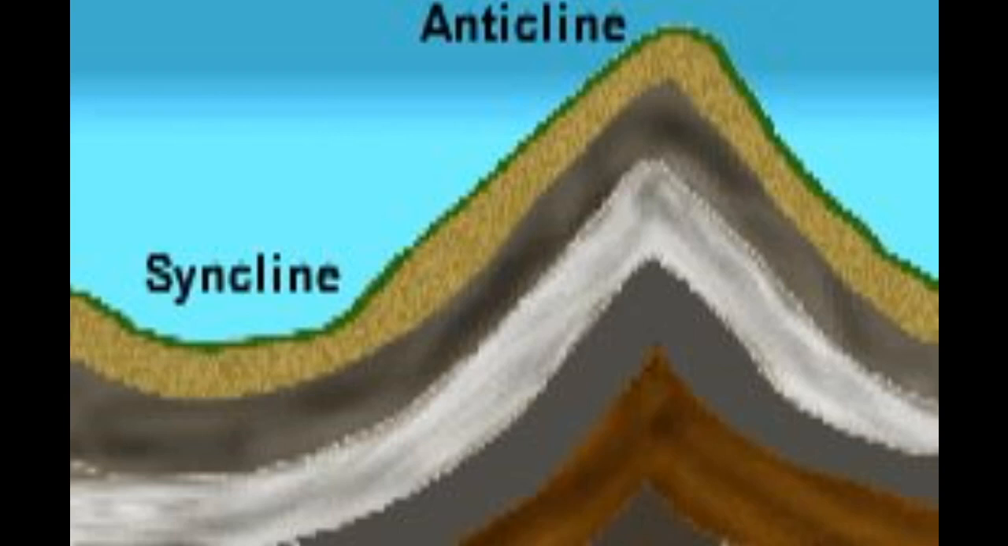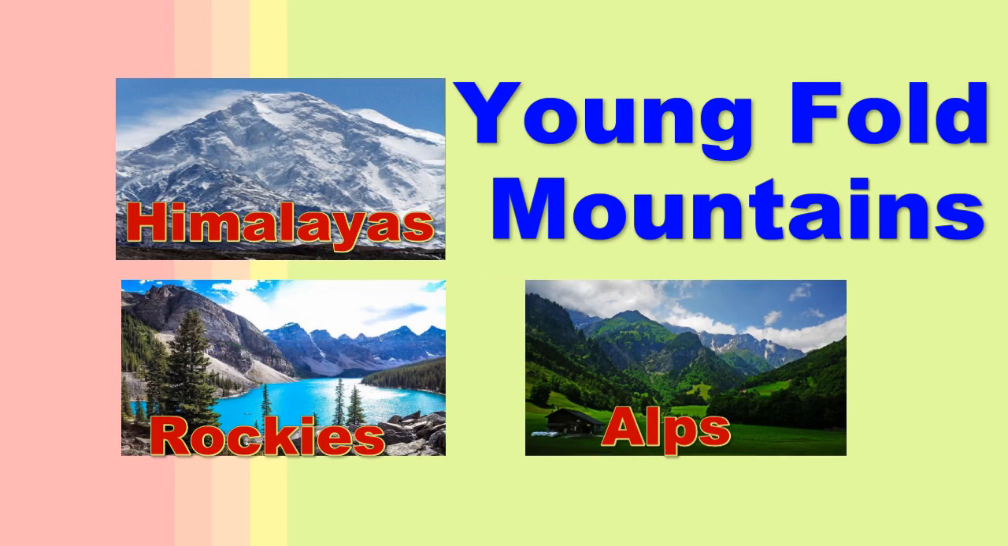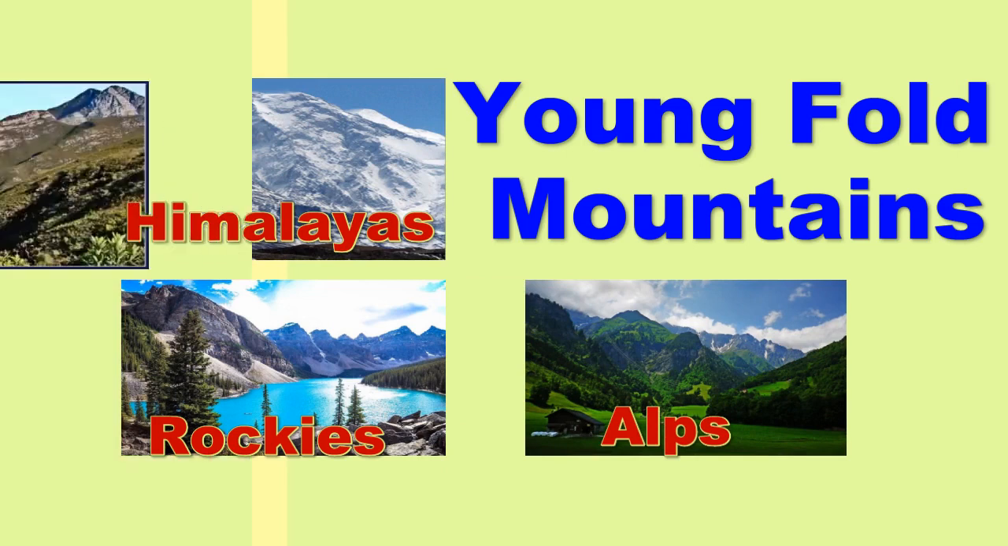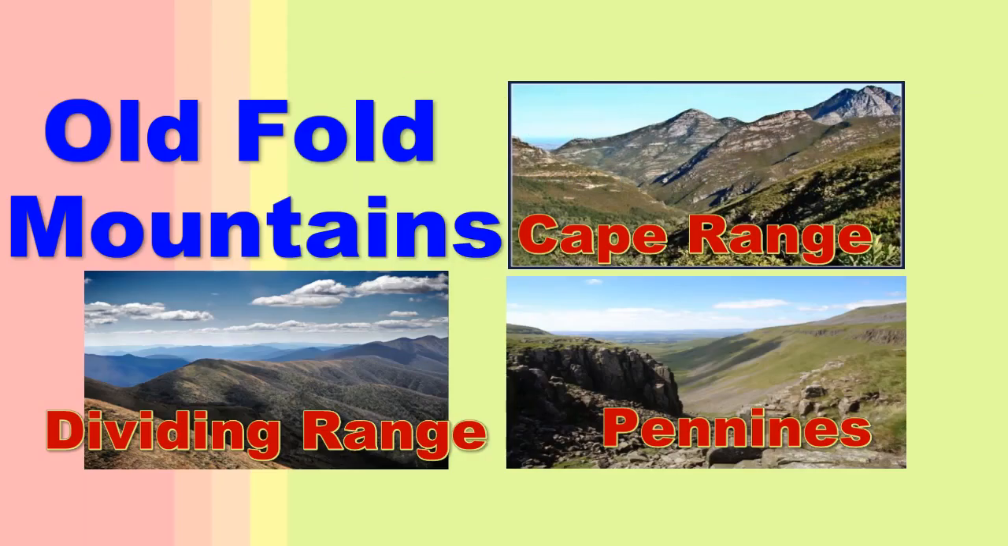Then come the young fold mountains. Recently these mountains have been formed, and they are the newest group of fold mountains. They include the Himalayas, Alps, Rockies and Andes. There are also old fold mountains, which are older ones that appeared in a similar way, for example the Pennines, Appalachians, the Cape Range of South Africa and the Dividing Range of Australia. They were uplifted in a similar way, but they are much older than the new fold mountains.